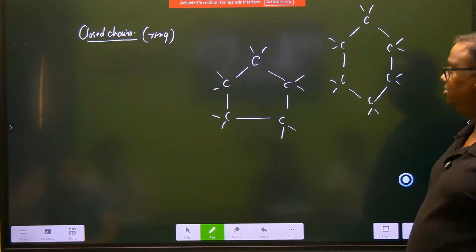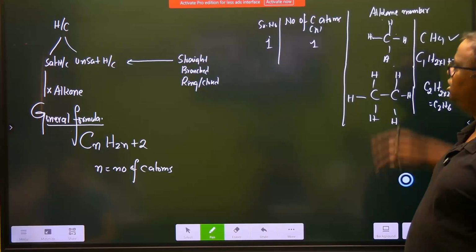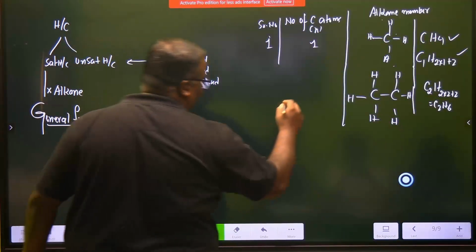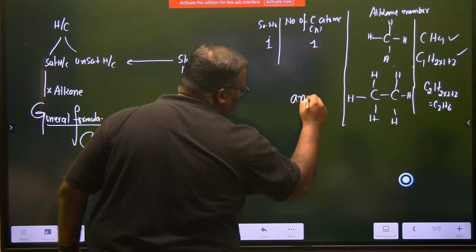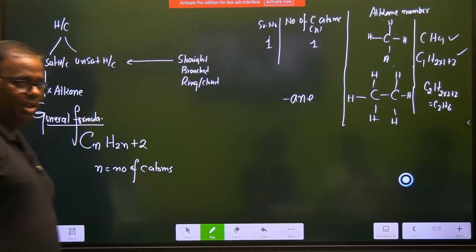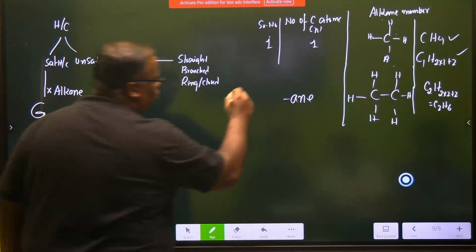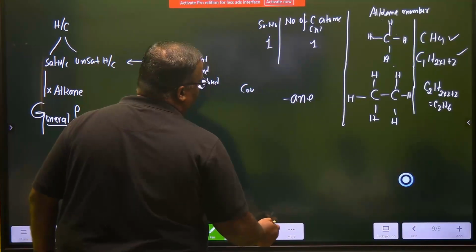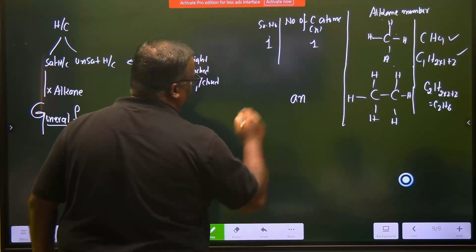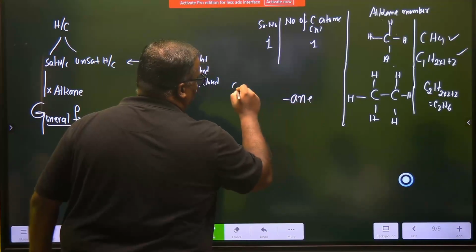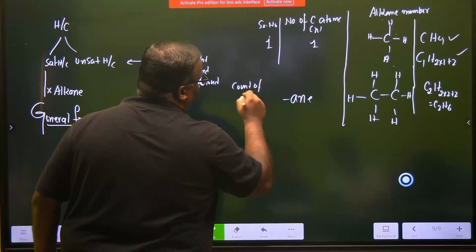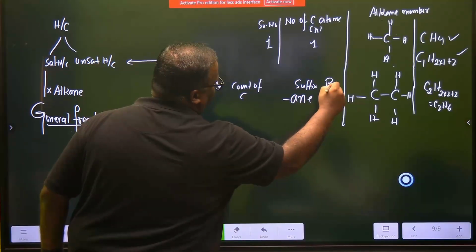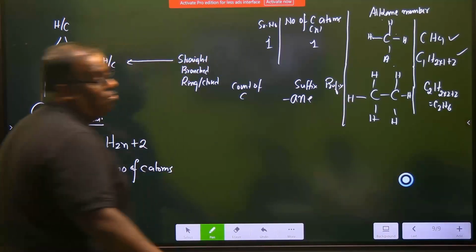Did you understand? Acha. Since we are studying these, we'll understand a little bit of naming also. They are the class of compounds which end with ane. Now, based on the count of carbon, this is the suffix, and you will have a prefix also. Now, this is important.